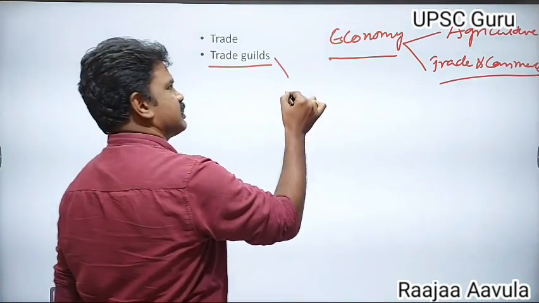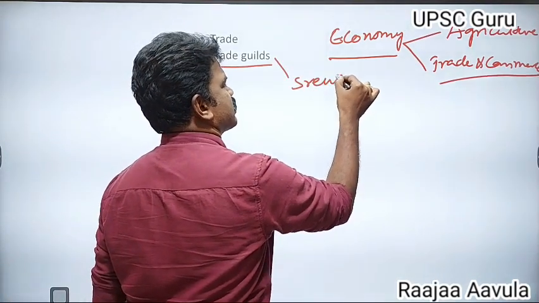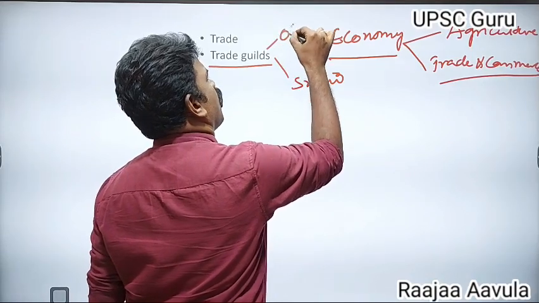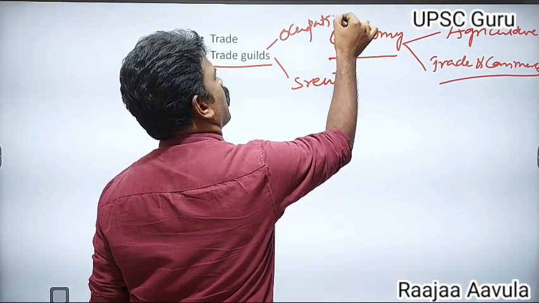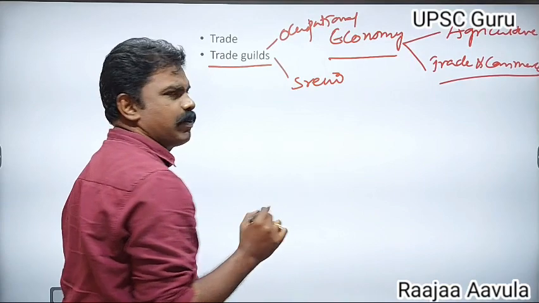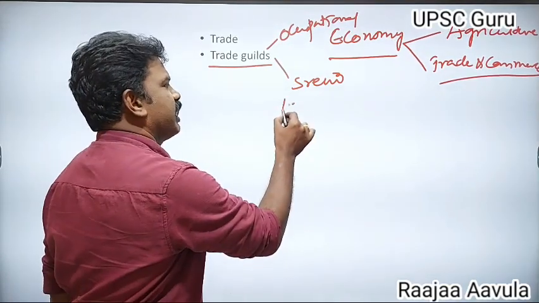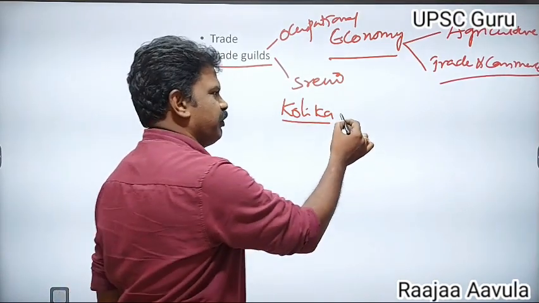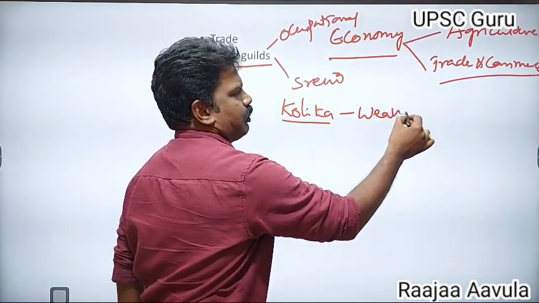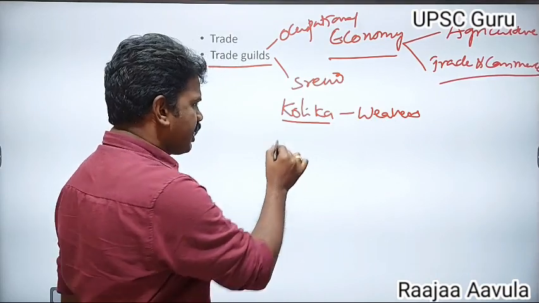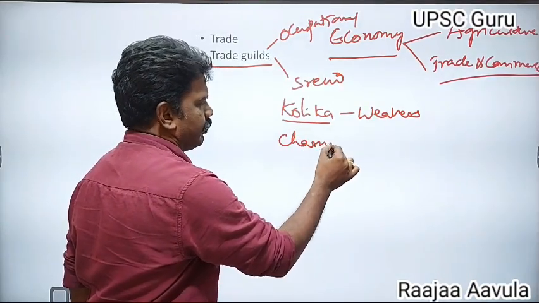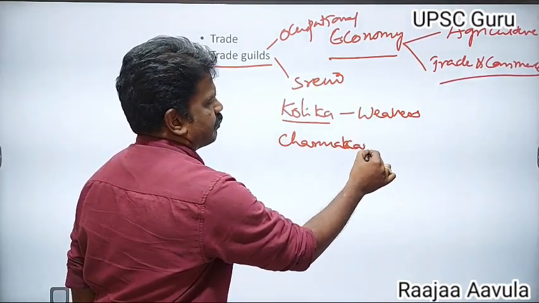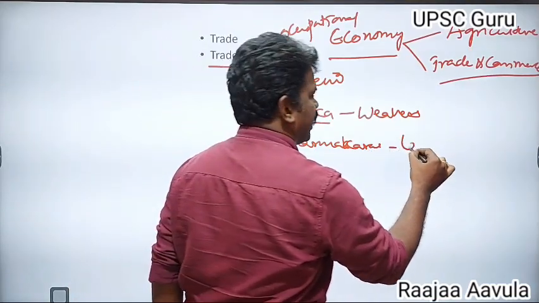Trade guilds were also called as Sreni. Trade guilds are the occupational groups. For example, Kolika guild, these were the weavers. Charmakaras, these were leather workers.